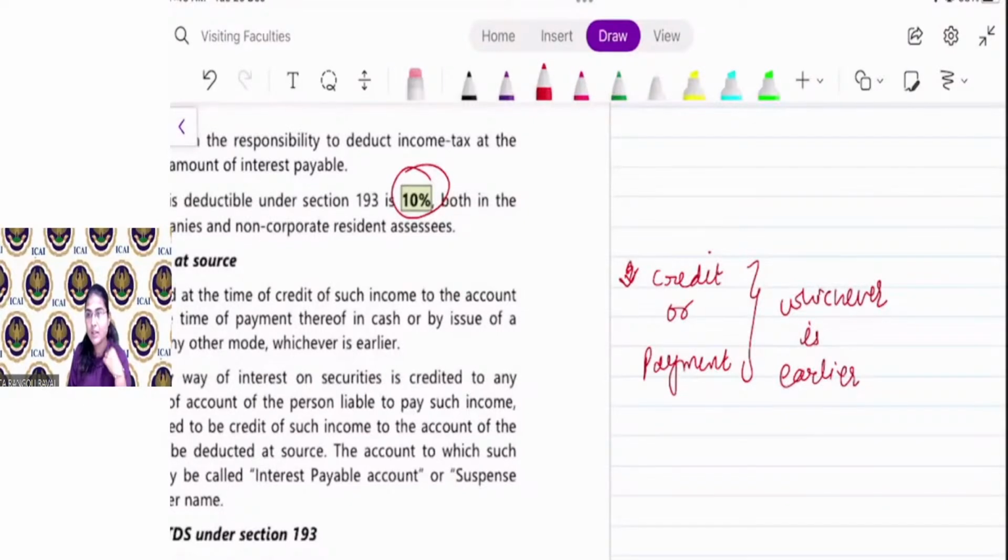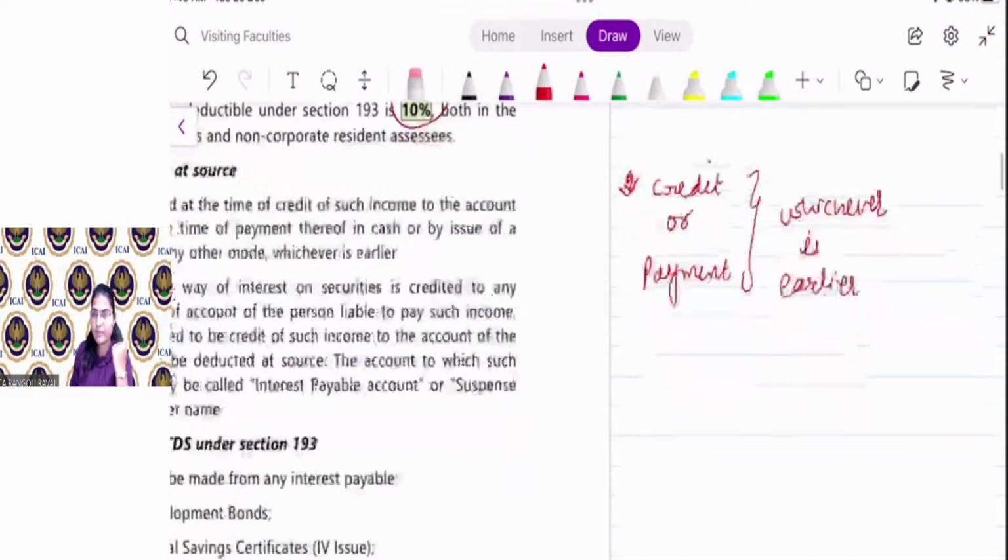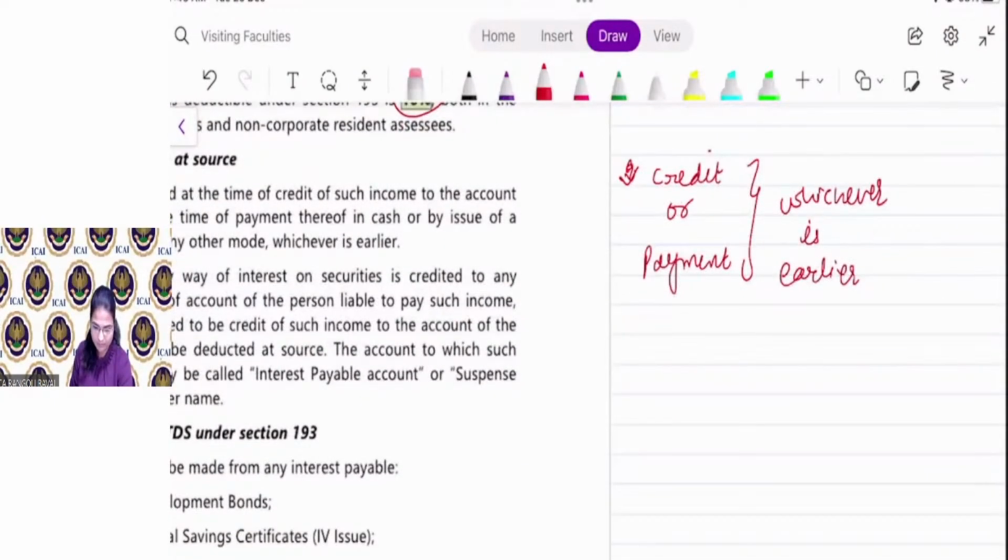Say for example, as a company, ABC Limited is required to pay interest on security to Mr. X of rupees 50,000.